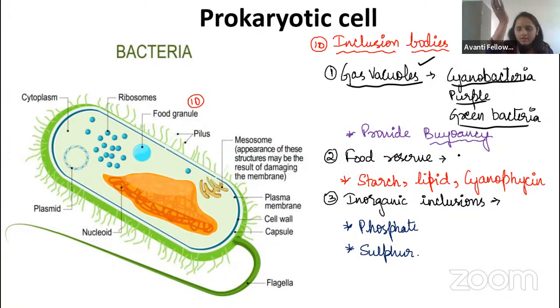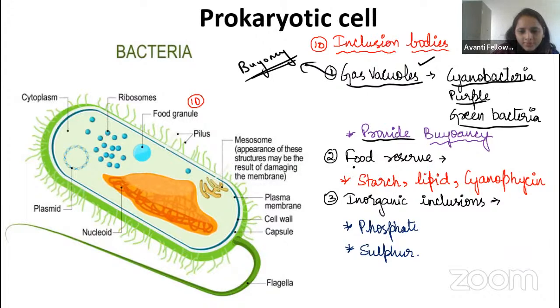You can see the bacteria will come to the upper side, on the surface, because of the buoyancy. Remember, guys, it is very, very important: the gas vacuole helps in the buoyancy. Here it is written that it provides the buoyancy. Now let us come to the food vacuole, the food reserve.